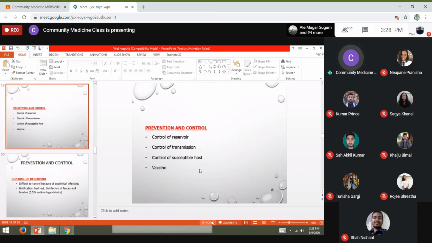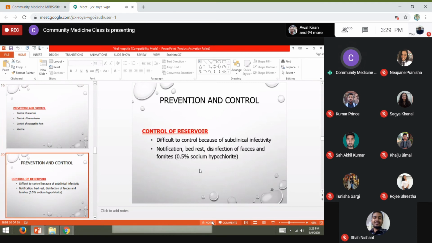Now coming to the prevention and control part. What we can do is, one, we can control the reservoir. Another is we can go with the control of the transmission, another is control of the susceptible host, and the next one is definitely the vaccine. So first of all, we'll go with the control of the reservoir.